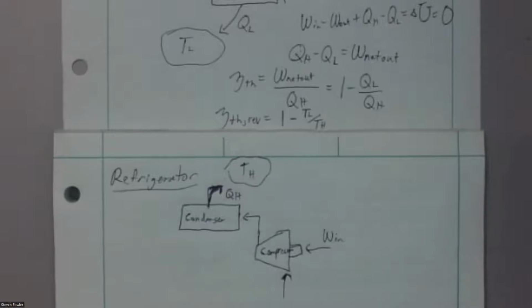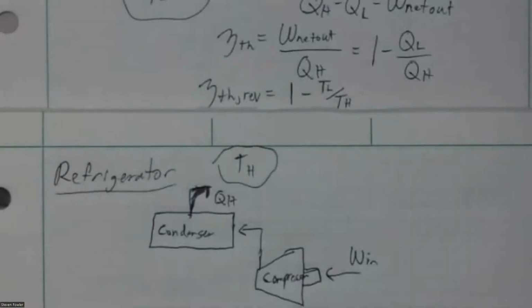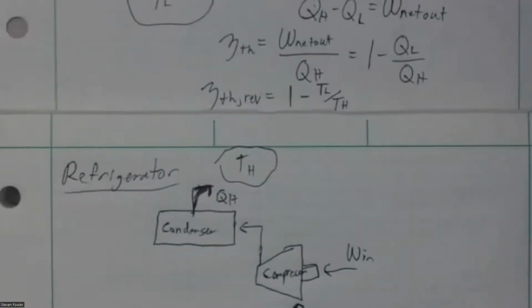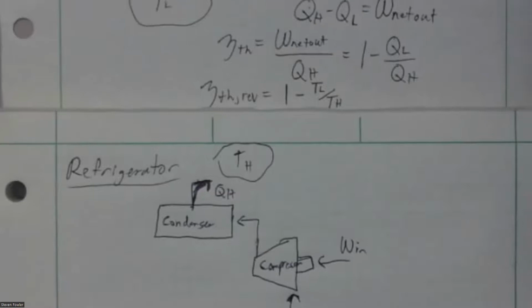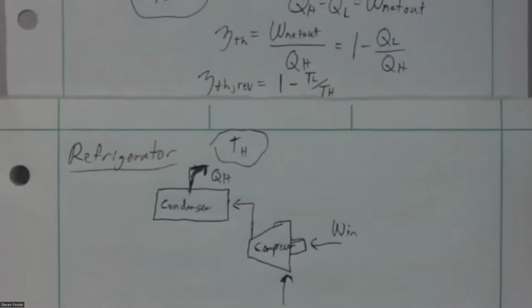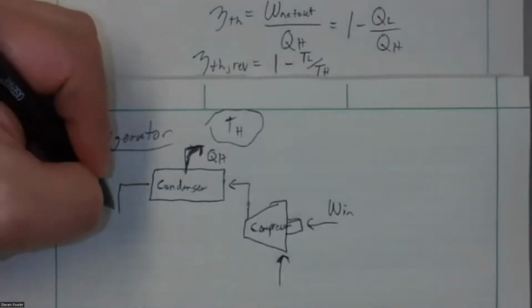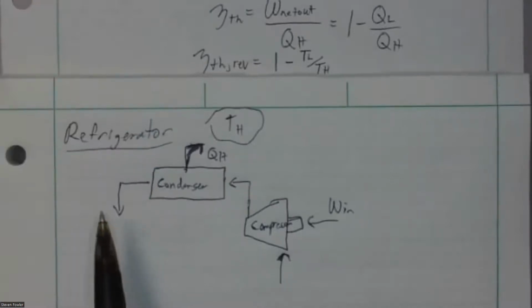How does it do that? Well, again, your compressor is going to increase the temperature of this refrigerant to the point where it's at a higher temperature than the high temperature source that you're rejecting that heat to. So there we go.